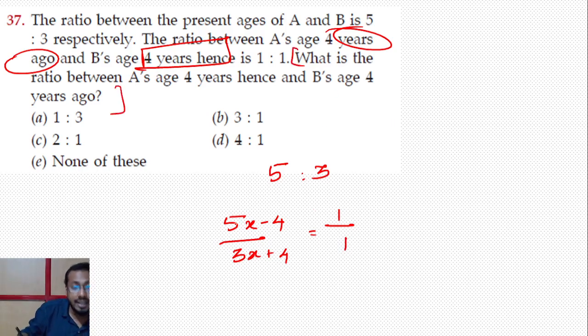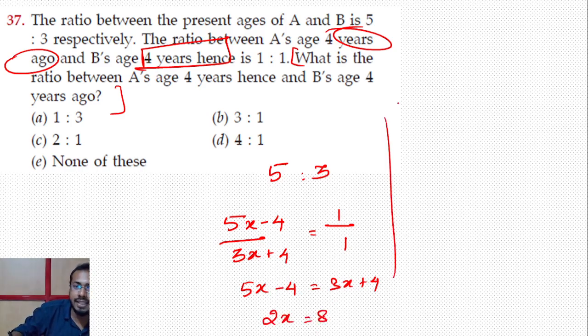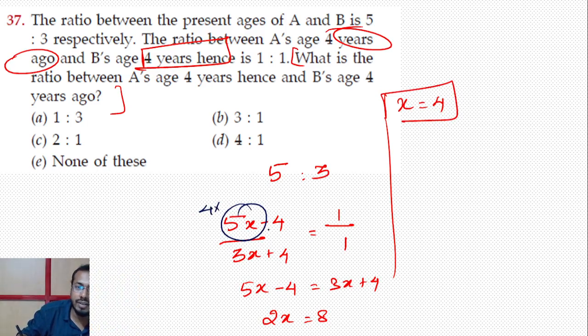So before that, find out the x value. Okay. So 5x plus 4 is equal to 3x plus 4. Sorry, 5x minus 4. பார்த்து. So 2x is equal to 8. அப்போ x is equal to 4. கரெக்டா? X is equal to 4, now substitute in the 5x and 3x, right? So 5x, 4 into 5, 4 5s are 20 and inga 4 into 3 is 12.